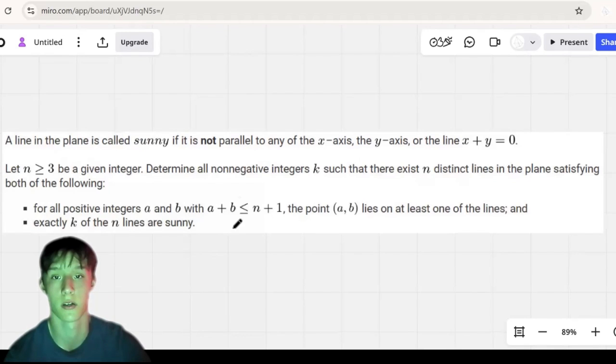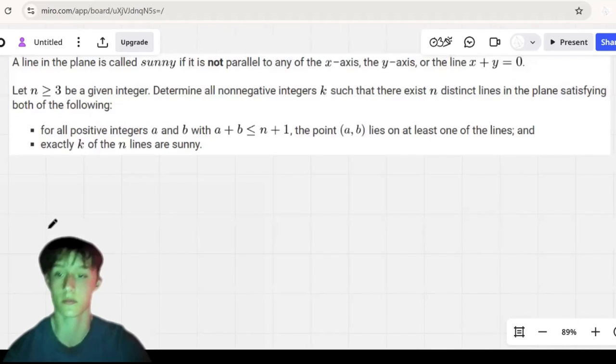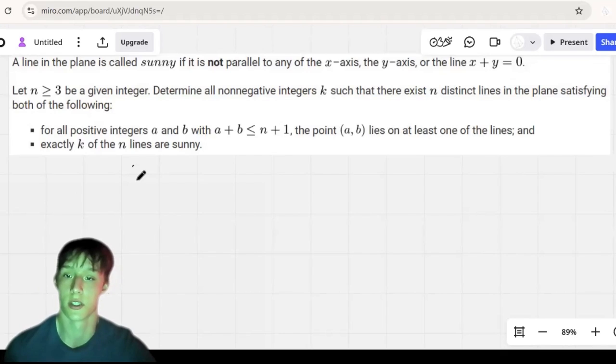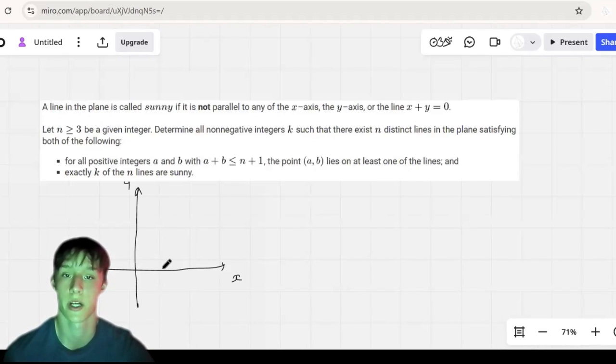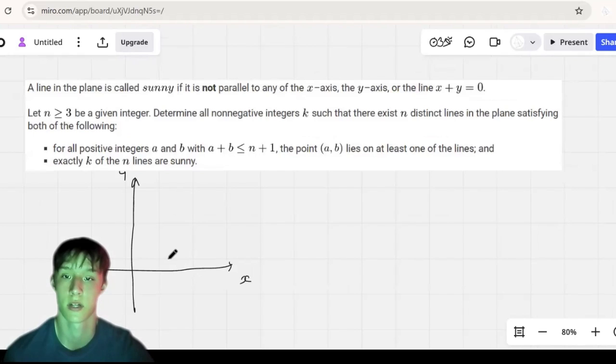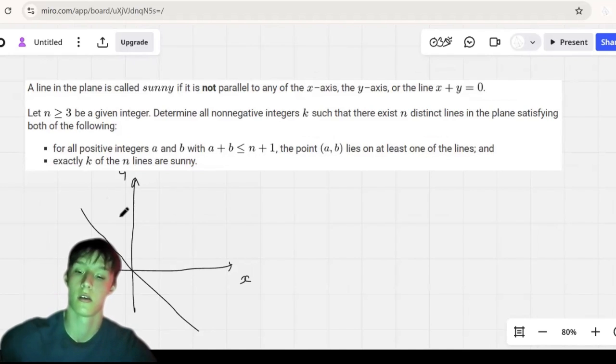So we're working on a coordinate plane, which is essentially something like this. You have a y-axis here, you have the x-axis here. And a line is called sunny if it's not parallel to the x-axis, so this direction, the y-axis, or the line x plus y equals 0, which is this line. Okay.